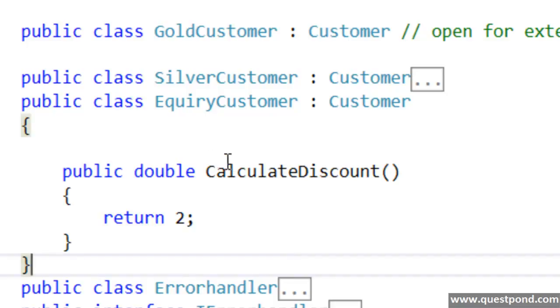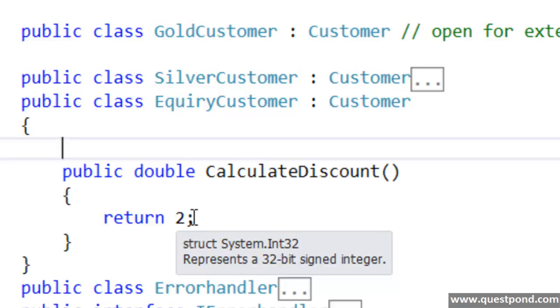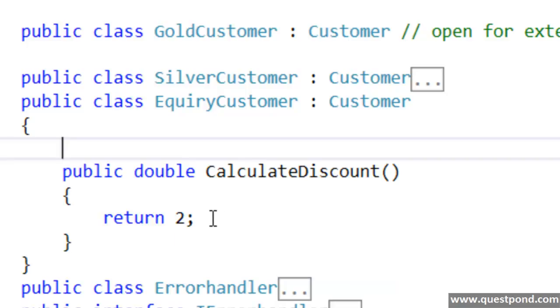Because he's an inquiry customer, I want to make sure he goes and buys the product, so I have given him 2% discount, just to woo him so I can convert this inquiry into a customer.